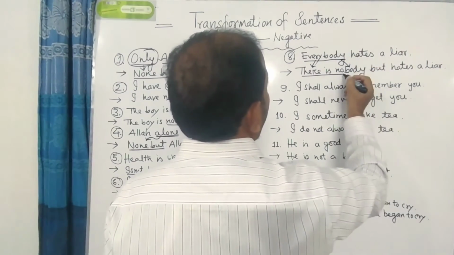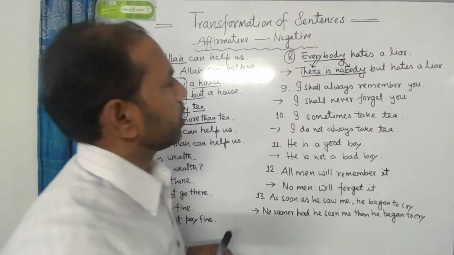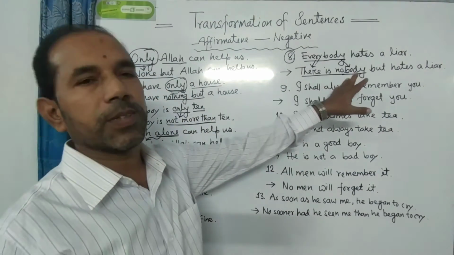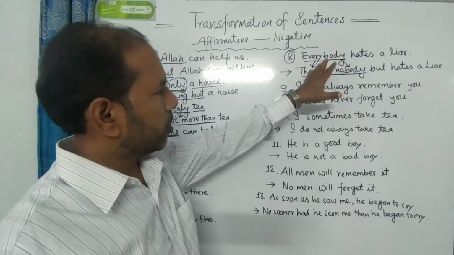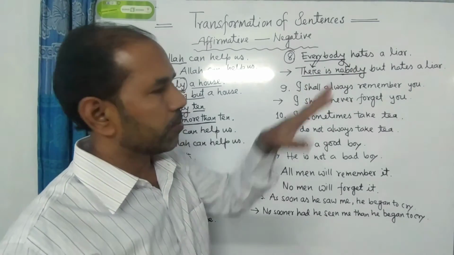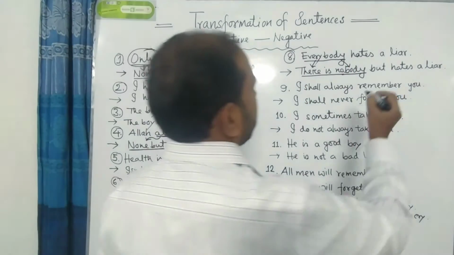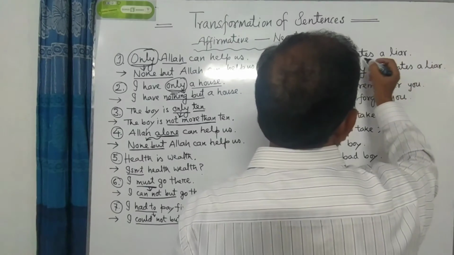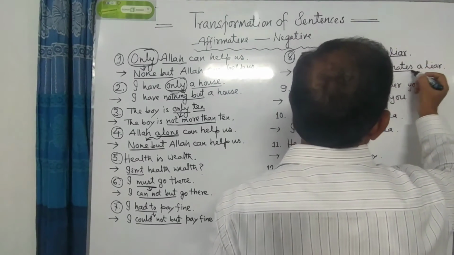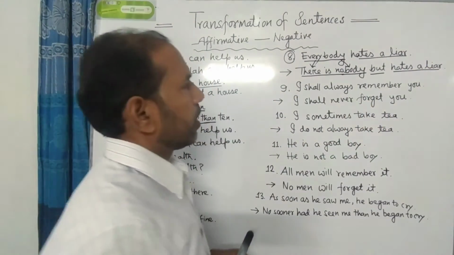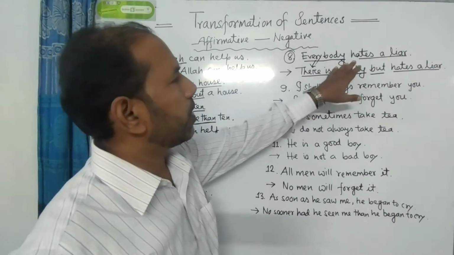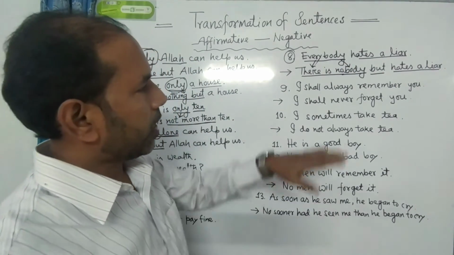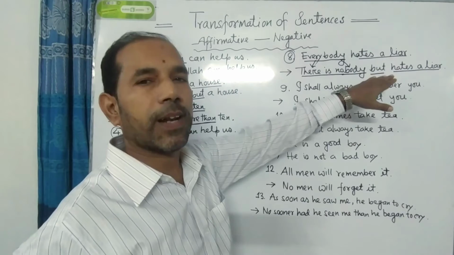Okay. Here you see that instead of everybody, I have used there is nobody. And we also have to use but and the rest of the parts of the sentence: hates a liar. Please follow the example. Everybody hates a liar. So the answer is there is nobody but hates a liar.